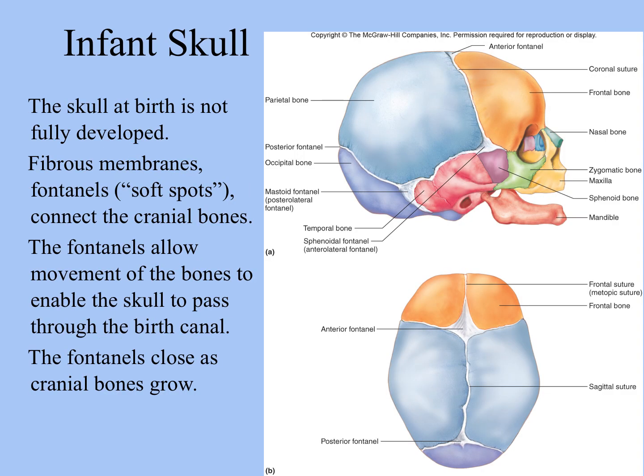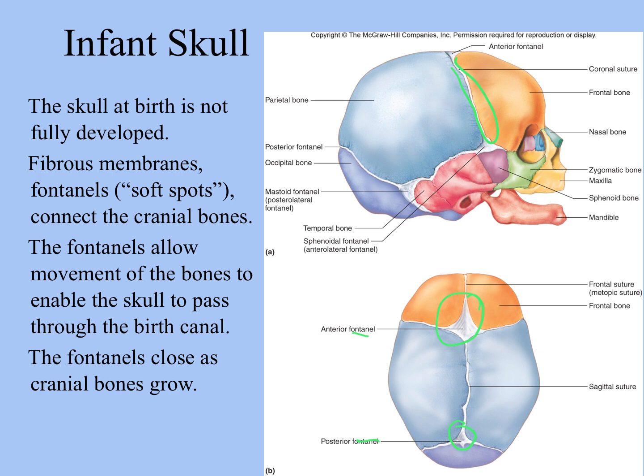Now a little bit about developmental differences in bone and the difference between male and female skeletons. If we look at the infant skull, we're going to notice that it's a lot different than the adult skull. You don't see well-formed suture lines because those sutures have not quite formed yet, and there are going to be giant gaps in between certain areas of the bone, which are referred to as fontanelles.